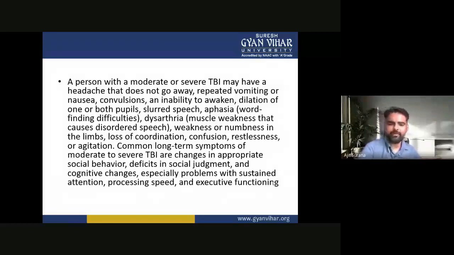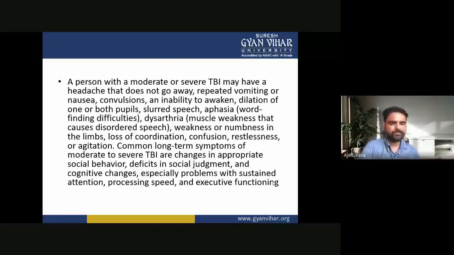Common long-term symptoms of moderate to severe TBI are changes in appropriate social behavior, deficits in social judgment, and cognitive changes, especially problems with sustained attention, processing speed, and executive functioning.